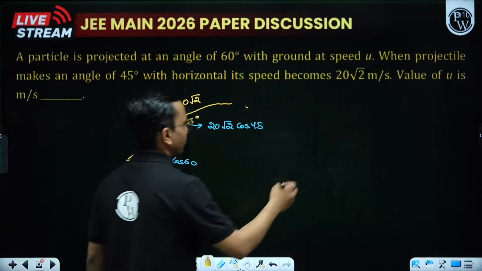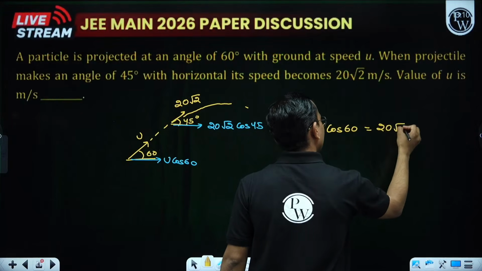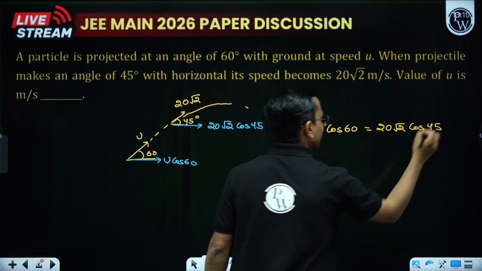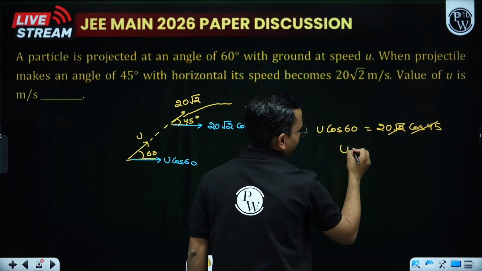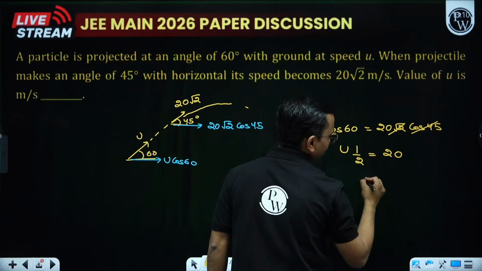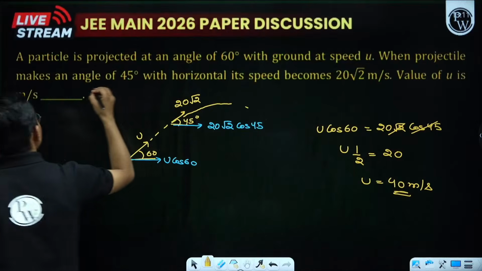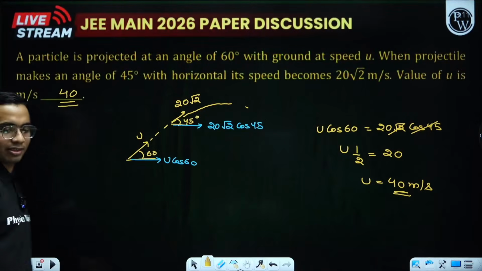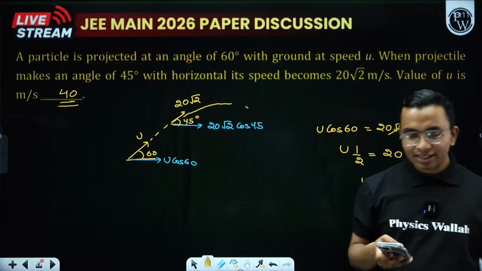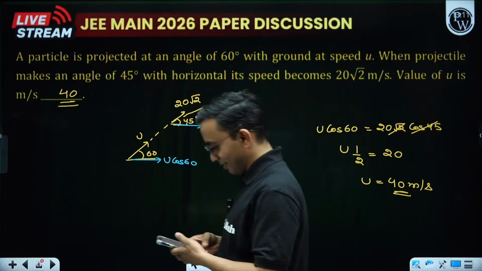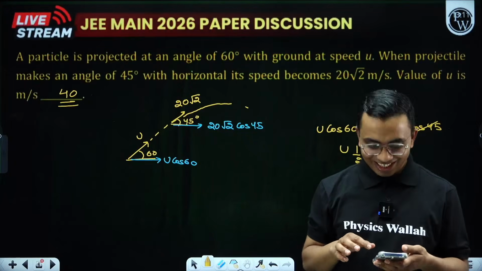Now make them equal. u cos 60 is equal to 20 root 2 cos 45. What is cos 45? 1 by root 2. What is cos 60? 1 by 2. So from here, u comes out to be 40 meter per second. Can anything simpler than this be possible from projectile motion? Can anybody ask a question simpler than this from projectile motion? I don't think so. Isn't it?